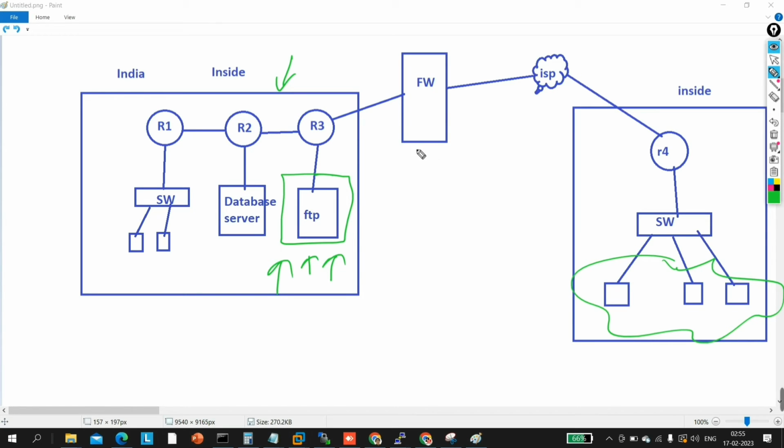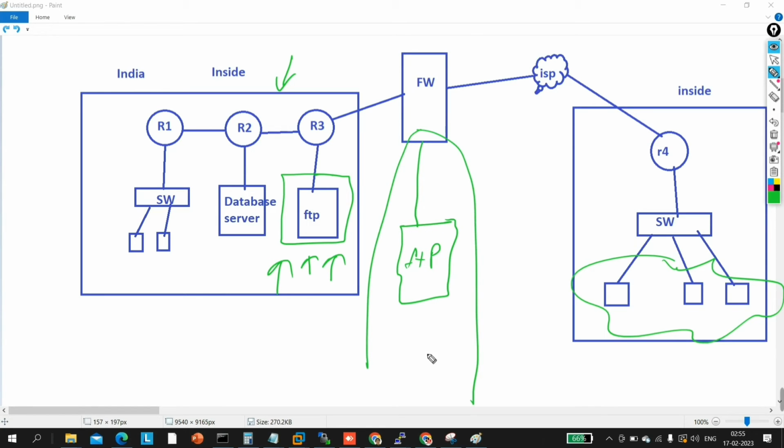So we can connect the TFTP server over here. Okay, suppose this one is my FTP server. This one is a separate zone, and what we call this zone is DMZ. The DMZ zone is a separate zone. This is not your inside network, this is not your outside network, this is a separate zone on the firewall.